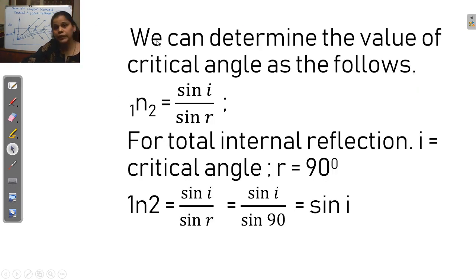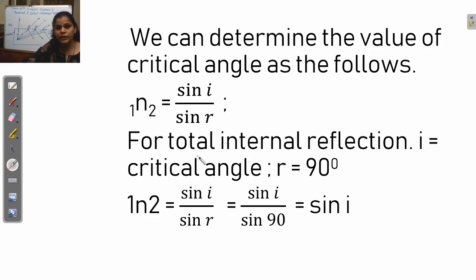Then we can determine the value of the critical angle, because we know Snell's law. What is Snell's law? The refractive index n12 equals sin I upon sin R, where I is the angle of incidence and R is the angle of refraction.